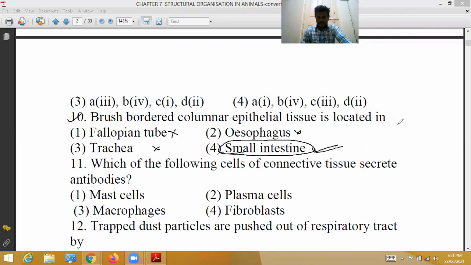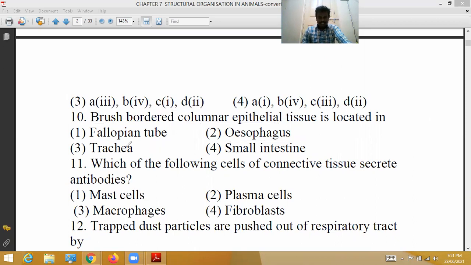So the correct option for the 10th question is 4. Intestinal epithelium bears microvilli, which increase the surface area of absorption. This gives a brush-bordered appearance to the epithelial tissue, hence called brush-bordered columnar epithelial tissue.